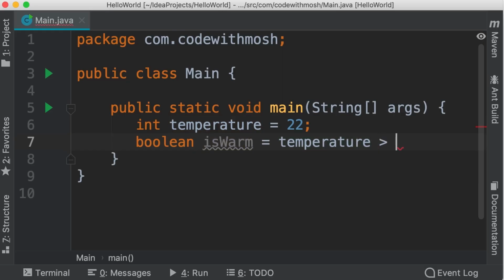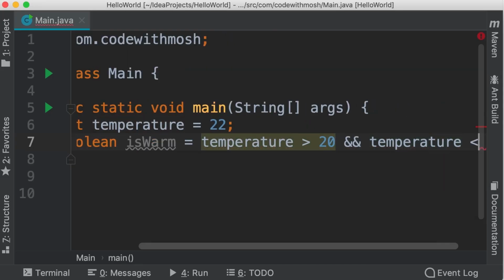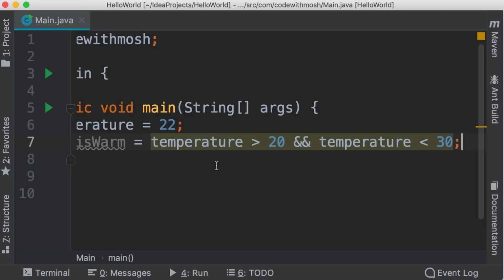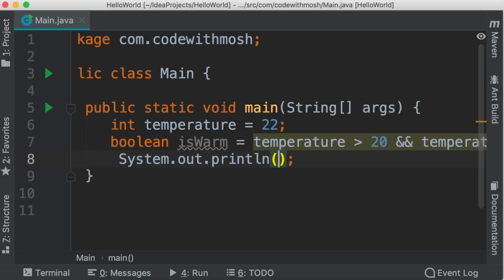Temperature greater than 20. Here we need to use the AND operator. So these two ampersands represent the logical AND operator in Java. After this, we add our second condition, temperature less than 30. Now, if both these conditions are true, the result of this Boolean expression is going to be true. Otherwise, if at least one of these is false, the result will be false. Let's take a look. So I'm going to print isWarm on the terminal.